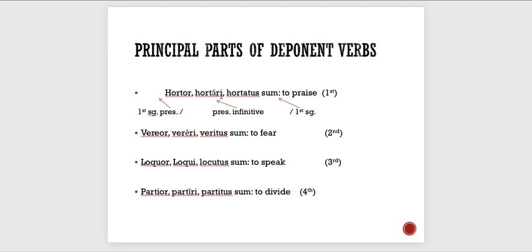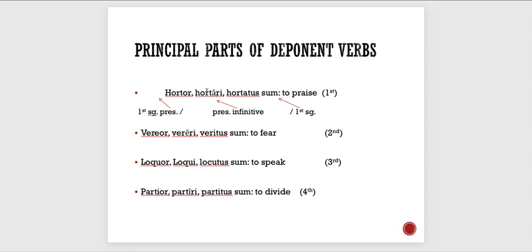All right, so moving on, the last thing I just want to point out is how can I tell that this is first conjugation, this is second conjugation, this is third conjugation, this is fourth conjugation? Pause the video and try and deduce this on your own by looking at it and remembering how we tell what conjugation regular verbs are from.